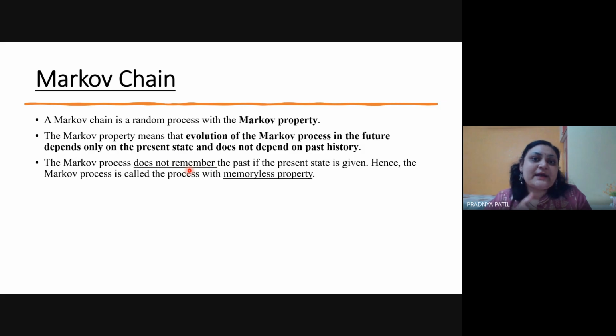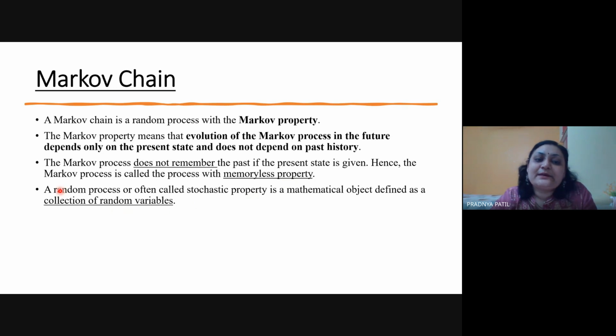So when we are predicting for tomorrow, we would need information for today. We would not need information from yesterday. So that is why this kind of model doesn't remember anything. Unlike a Bayesian network, if you remember the basic probability expression for a Bayesian network, it is the probability of the current parameter multiplied by the probability of its parent parameter, multiplied by the probability of its parent and grandparent, and so on. So all parameter values you will need to consider. But here you need to consider only the present value. And that is why it doesn't have any memory, and hence the Markov process is called the memoryless property. So this is a very important property of Markov chain.